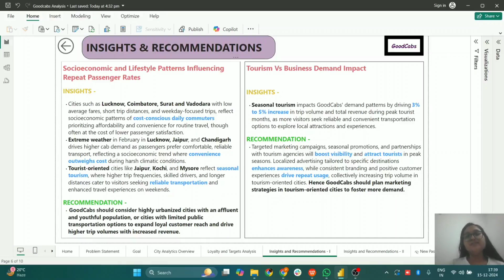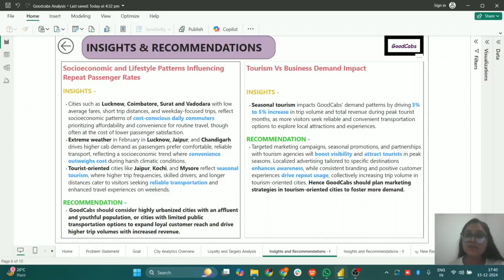Therefore, to increase loyal customer reach and drive higher trip volumes, it is recommended that GoodCabs should consider highly urbanized cities with affluent and youthful populations, or consider cities with limited public transportation options, so that people prefer GoodCabs more due to the limited availability of transportation.